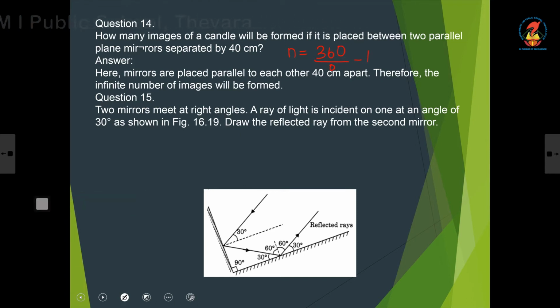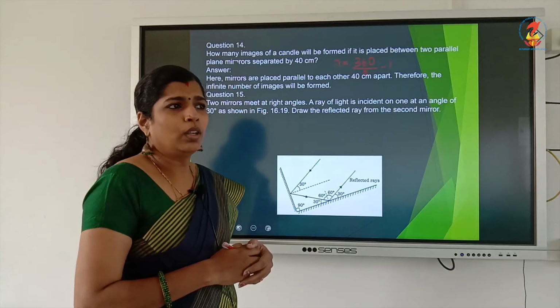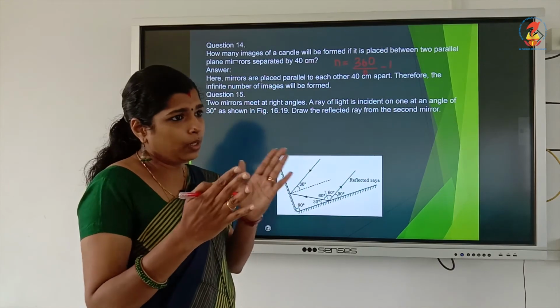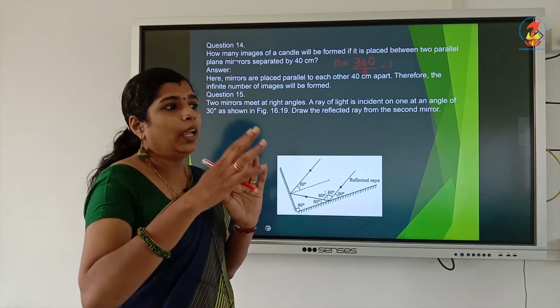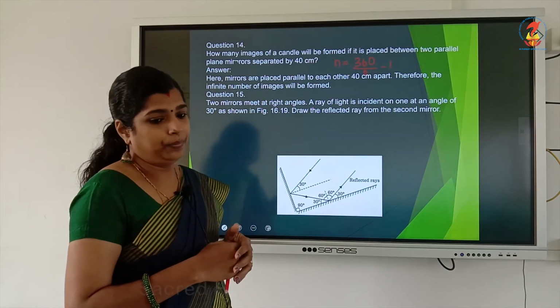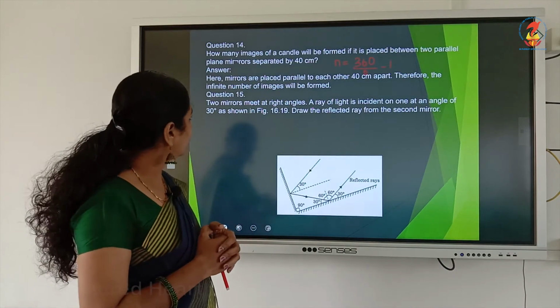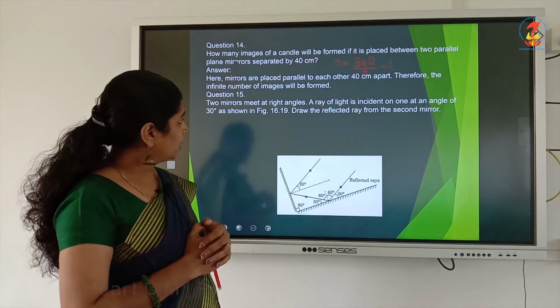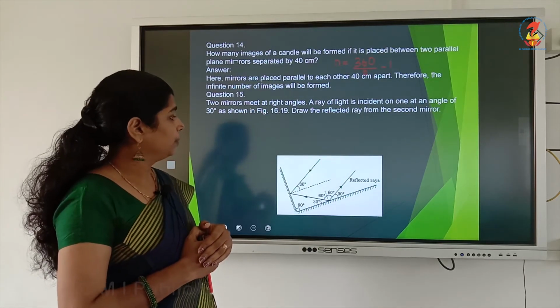If the angle between two parallel plane mirrors is 0 degree, n equal to 360 by 0 minus 1, you will get the answer infinity. However, first 2 or 3 images will be clearly visible and the other remaining images will not be visible clearly.